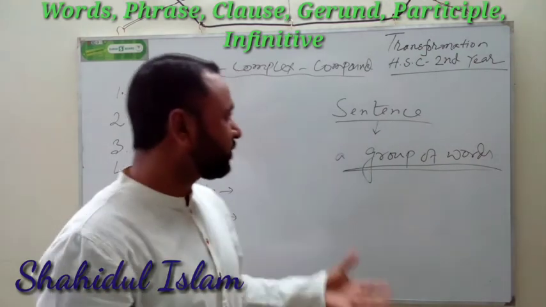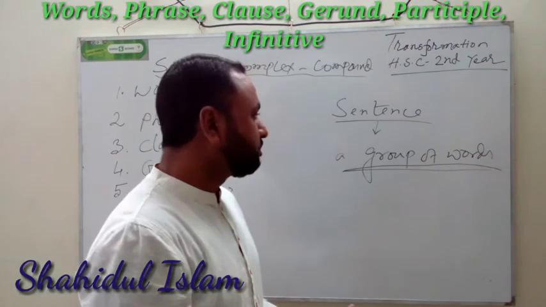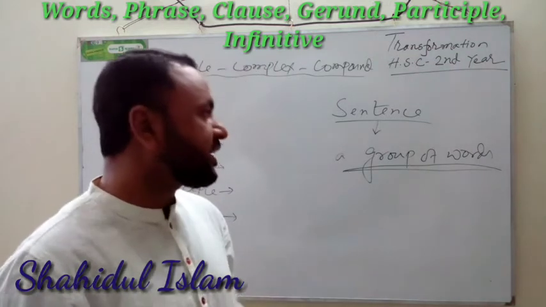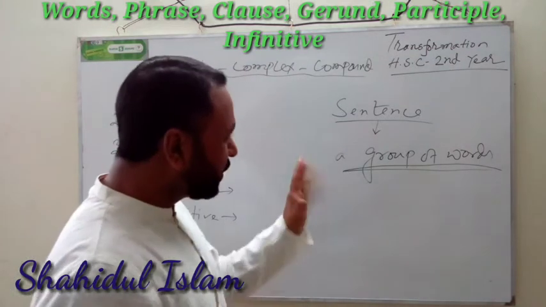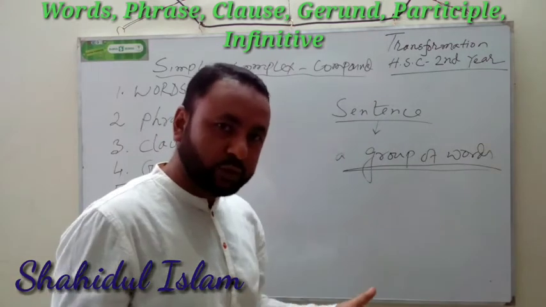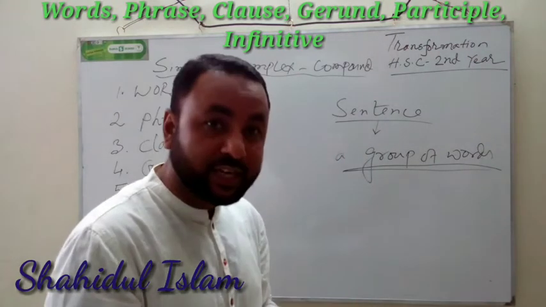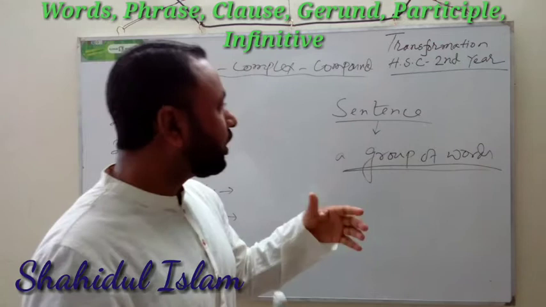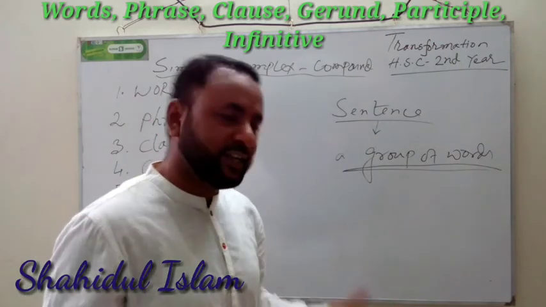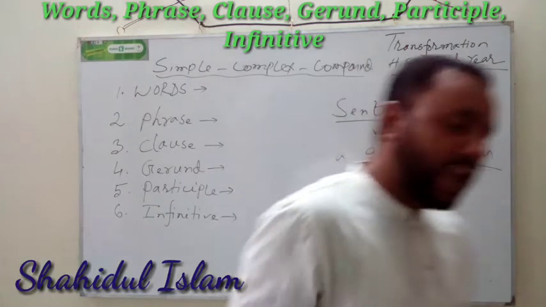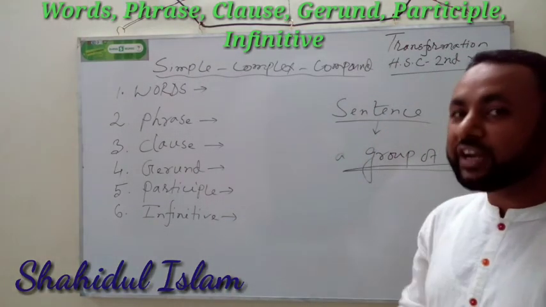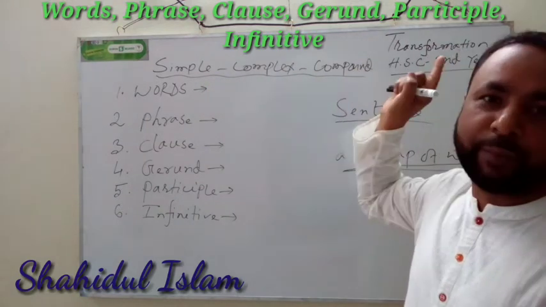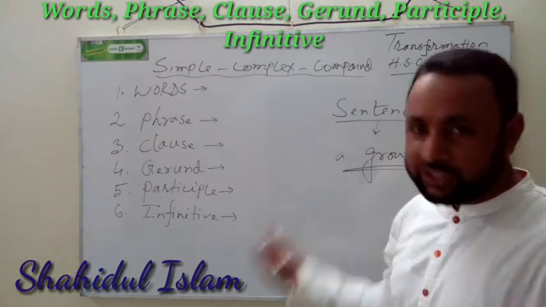There are a lot of purposes of a sentence, just to describe the condition of things, a place, or an idea, etc. We know there are a lot of sentences also according to meaning, according to structure, and today we will talk on according to structure. How many sentences are there according to structure? Yes, my dear student, you know that according to structure, we only find 3 kinds. This is simple, complex, and compound. I will describe it in detail.